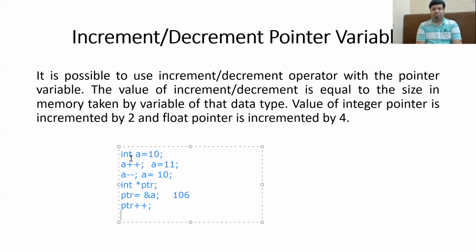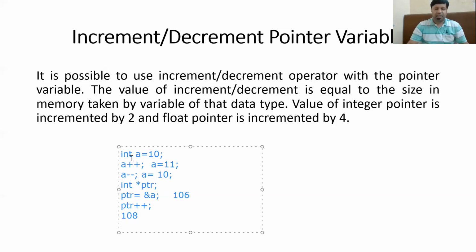Now ptr++ basically means it will point to the next address. Now because the address is of integer data type, that means the next address will be 2 bytes ahead, which is 108. Hence, if you increment the value of the integer pointer, it will be incremented by 2. Now, just suppose that ptr was a float pointer and a was a float variable.